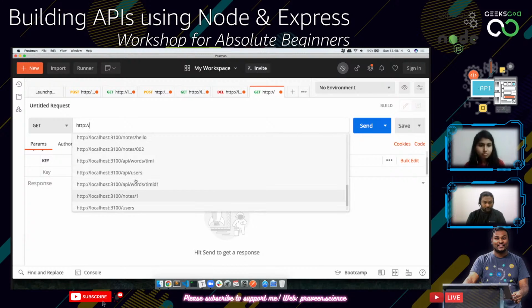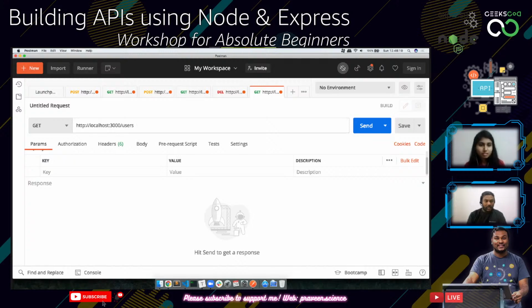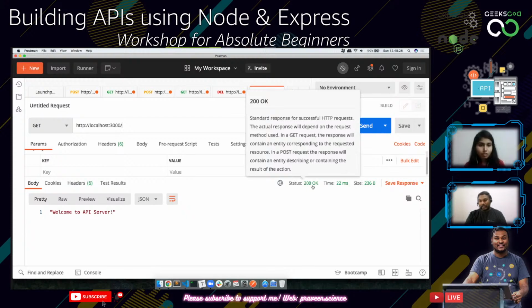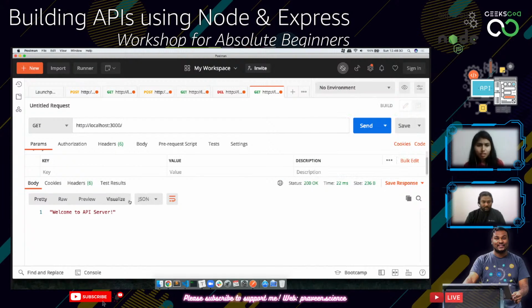There's no 3000 here, so I'm just gonna use 3000 and then open up this one and press enter. It's going to send the request. It's going to say status as 200 OK. 200 OK means successful, and the type of response is JSON, which you can see here, and this will help you in identifying what exactly it is saying. Okay, so that's actually good. And then apart from these things, let's carry on with the next one.